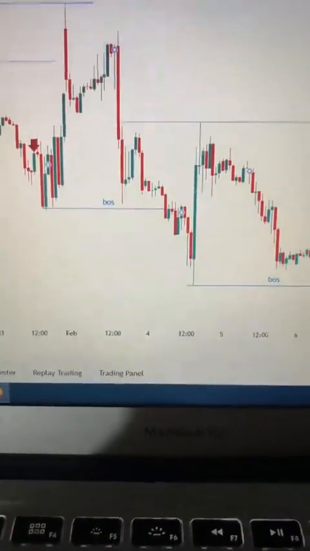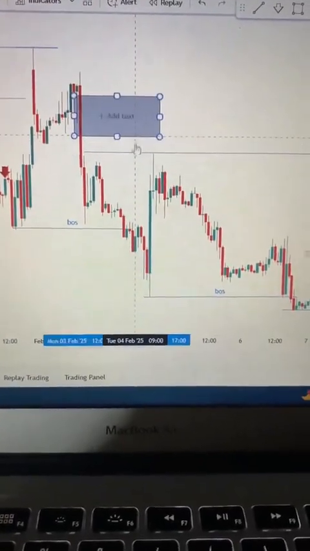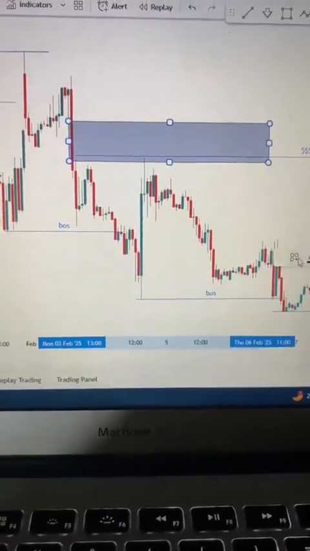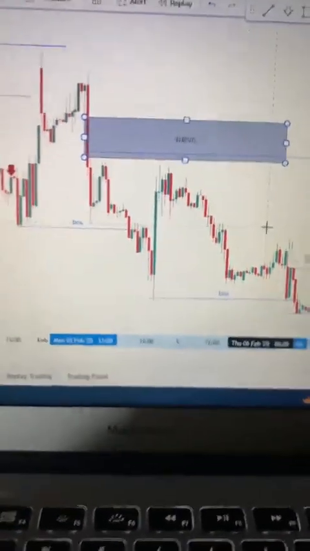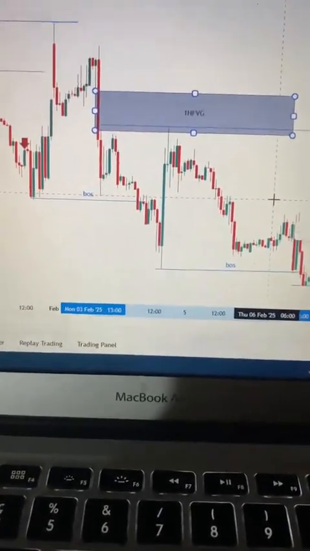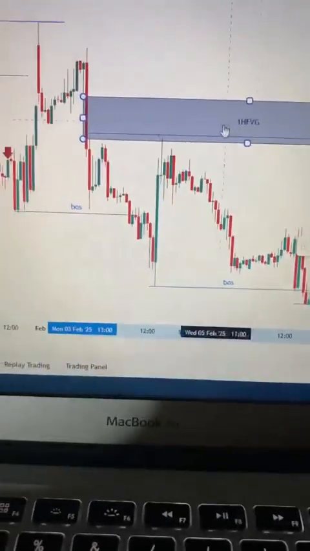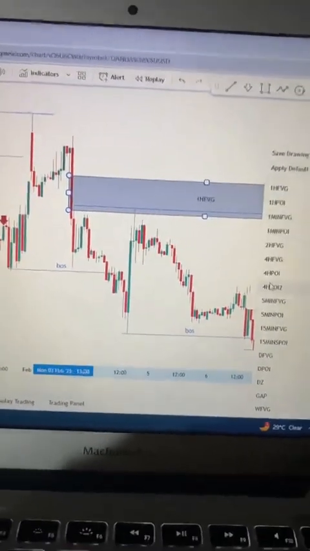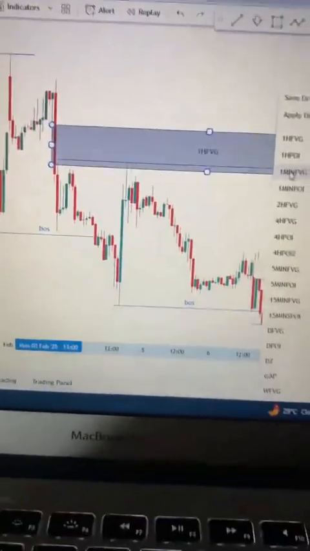We see a 1 hour fair value gap. If you don't listen to me, listen to this one while they talk. 1 hour fair value gap at this one. Listen. So now, this is a break of structure, this is a break of structure. Now, as a smart money trader, you just say, yeah, fair value gap there, liquidity there, you see, this zone is valid. If you don't enter this market as a smart money trader, you never start. Because this is a valid zone for a smart money trader to execute that trade.